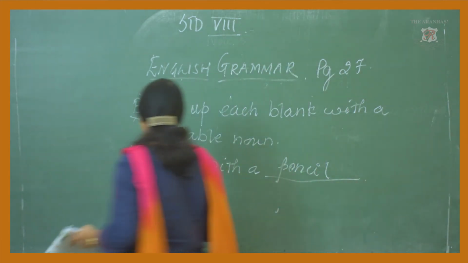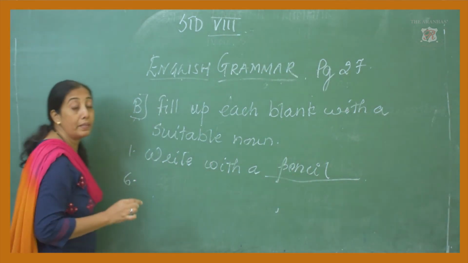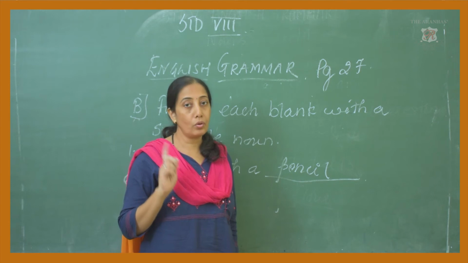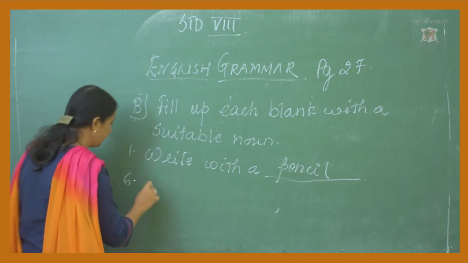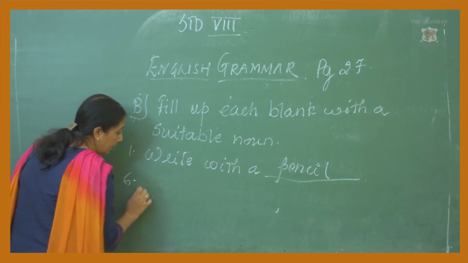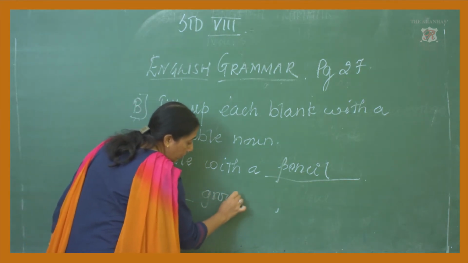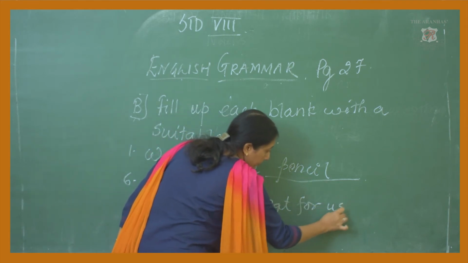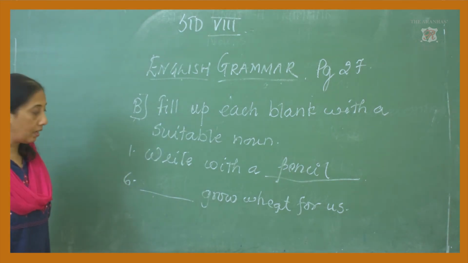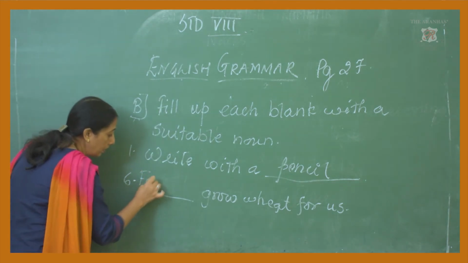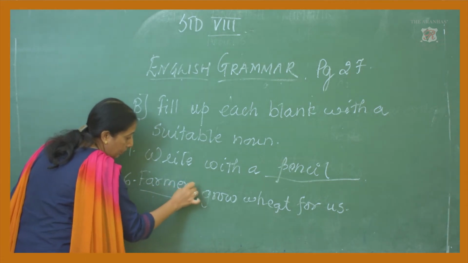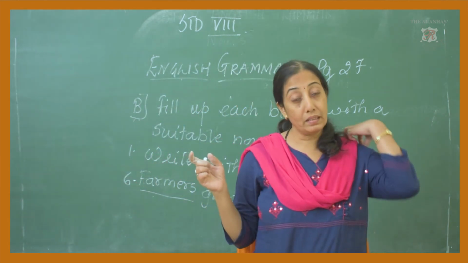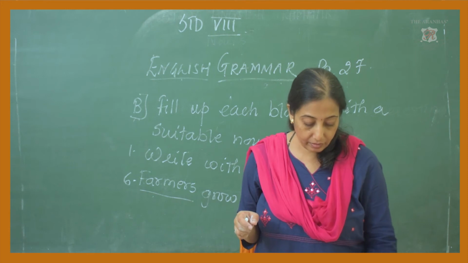See the 6th one. I'll just write it on the board. I'm not going to complete all the sentences. A few for examples I'm showing you and the rest you are going to do at home. Here you have dash grow wheat. Okay, dash grow wheat for us. So you have here grow. Farmers grow wheat for us. This is how you are going to complete the blanks. Yeah, very clear to you.